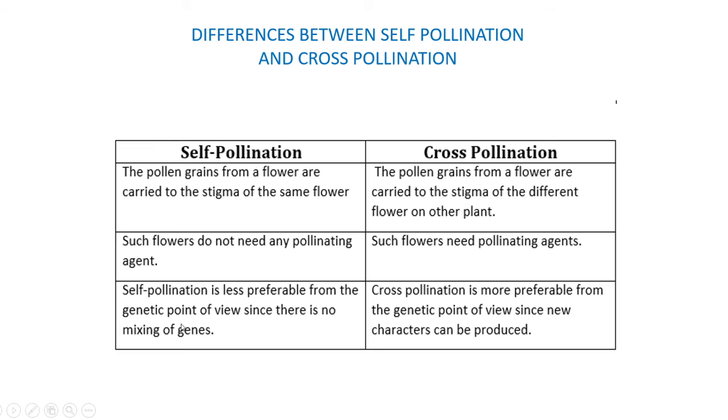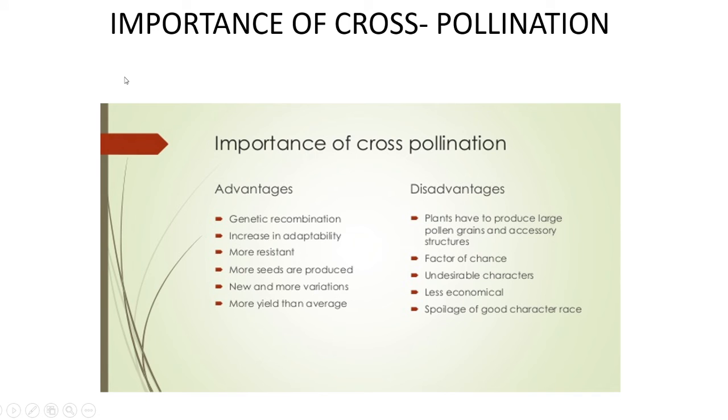The third point: self-pollination is less preferable from the genetic point of view, since there is no mixing of genes, so there is no variation. If there is no variation, then they cannot adapt to changes in the environment. That is the reason they are less preferred. Cross-pollination is more preferable from the genetic point of view, since new characters are produced because they have variation. These variations are encouraged by the environment.